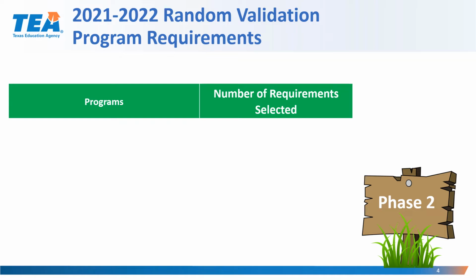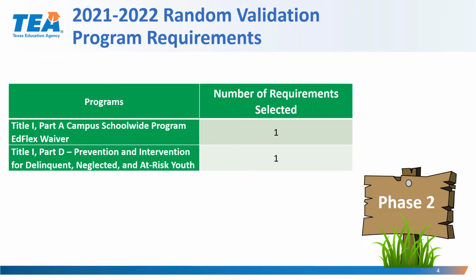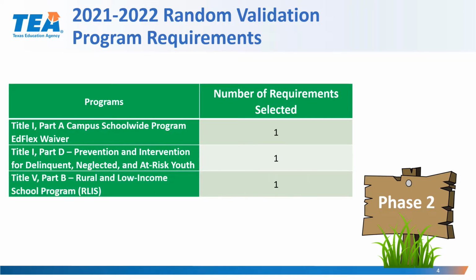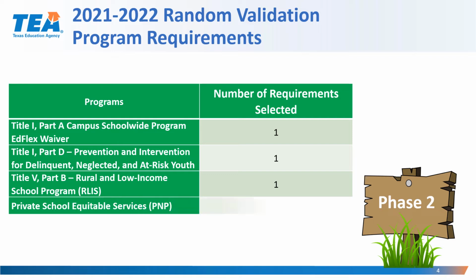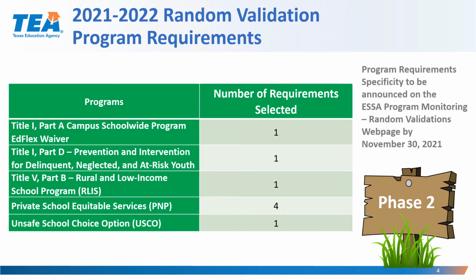We will now take a look at the number of program requirements selected in Phase 2 of the random validation process for the programs. For Title I Part A Campus School-Wide Program EdFlex Waiver, 1 requirement has been selected. For Title I Part D, 1 requirement. For Title V Part B, 1 requirement. For Private School Equitable Services, we will select 4 requirements. And for Unsafe School Choice, 1 requirement.